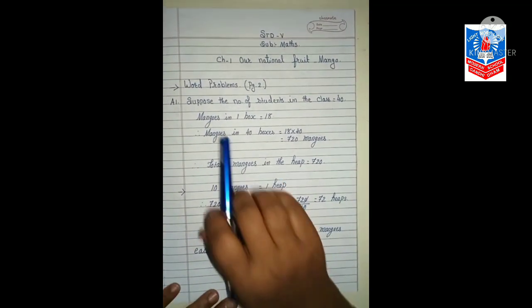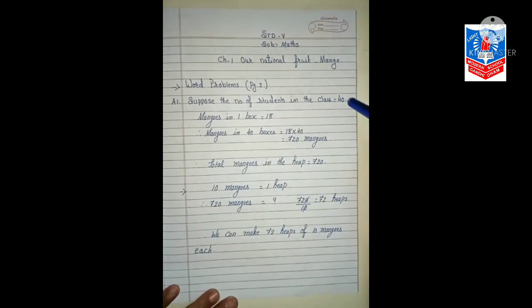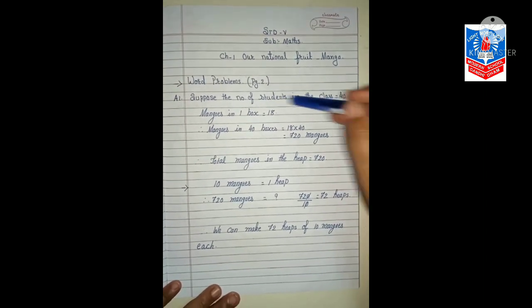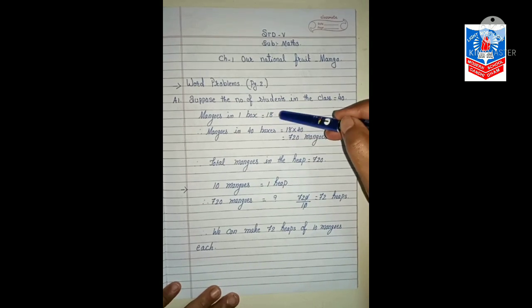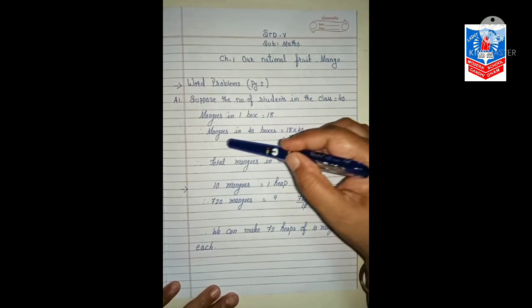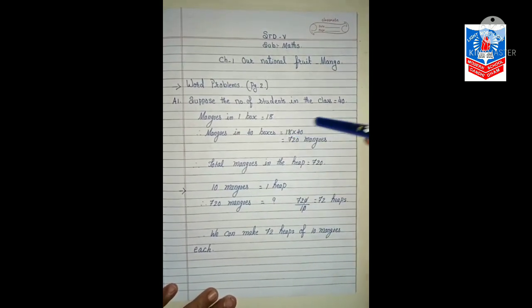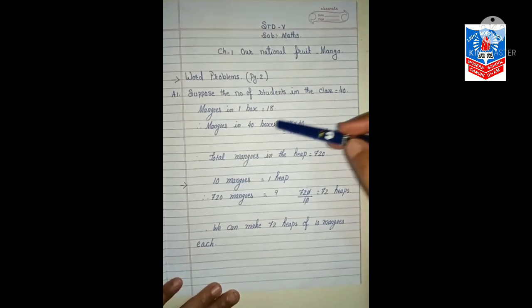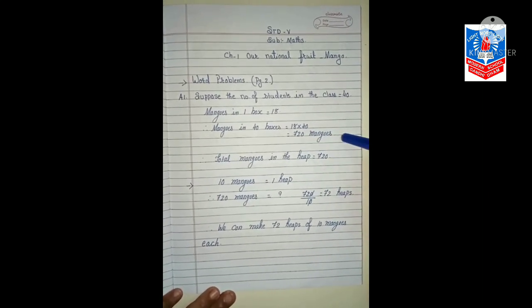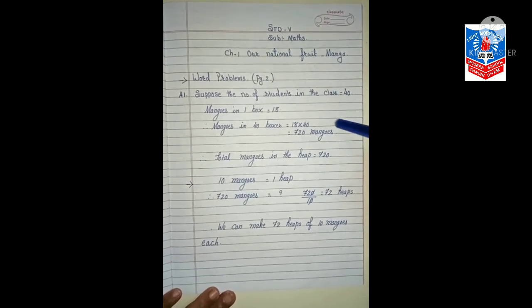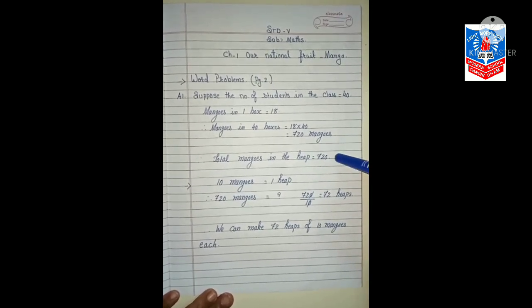Now see, suppose the number of students in the class is equal to 40. हम assume करते हैं हमारे क्लास में 40 स्टूडेंट्स है. Mangoes in one box is 18. Therefore, mangoes in 40 boxes. So, what we will do? We will multiply 18 into 40, that is 720 mangoes. तो हमारे पास टोटल कितने मैंगोस हुए?